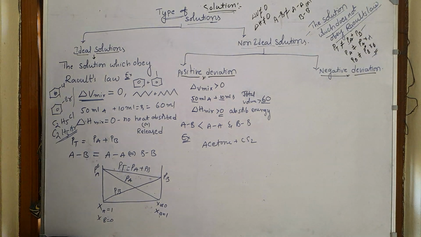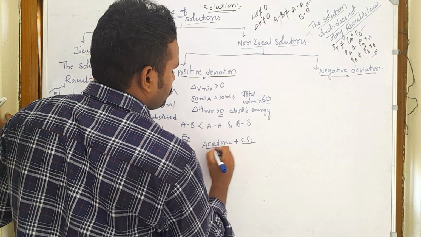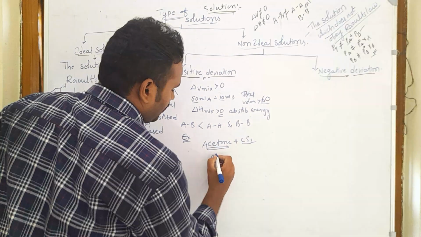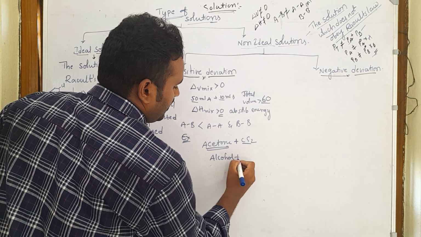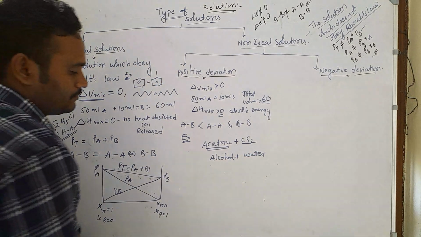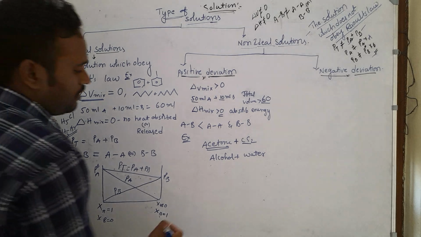Acetone plus CS2 shows positive deviation, and alcohol plus water also shows deviation. Which type of deviation? Positive deviation. It shows the positive deviation from Raoult's law.